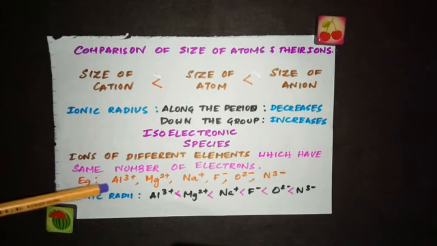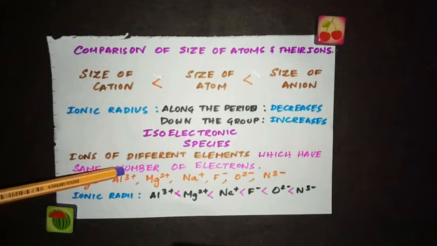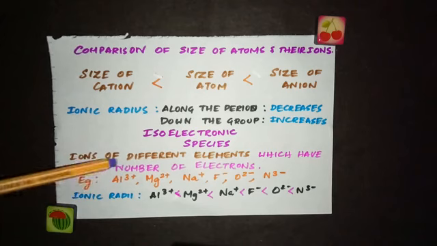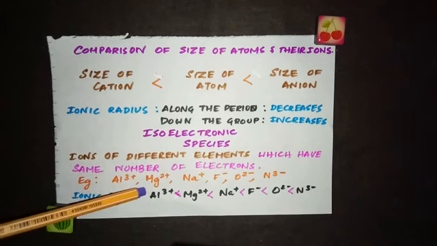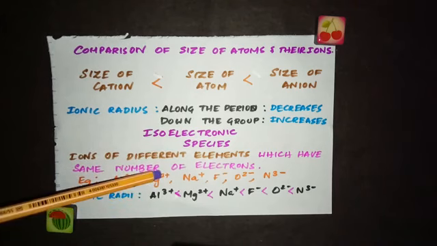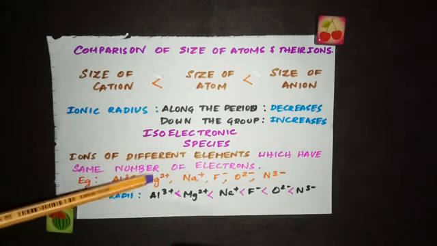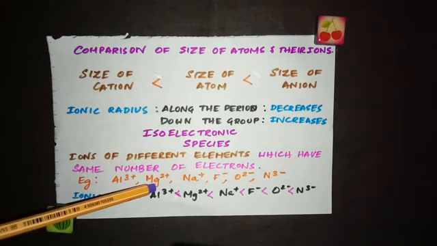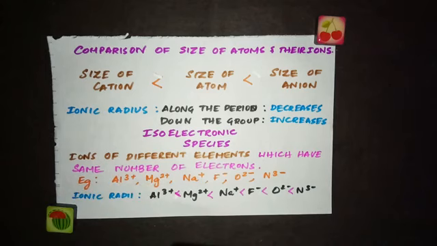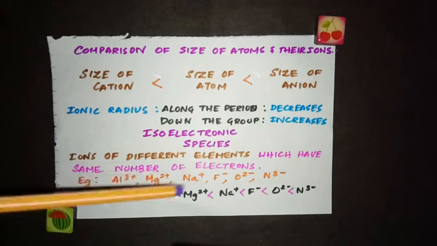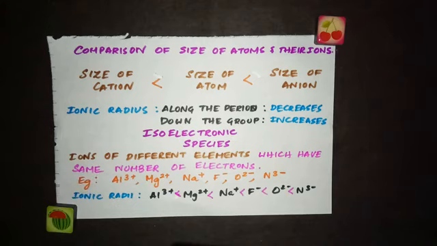For example, we have Al3+. The atomic number for aluminium is 13. When you write 3+, it means you have removed 3 electrons. So now the total number of electrons in Al3+ is 10. Mg2+: for Mg, the atomic number is 12. When you write 2+, you have removed 2 electrons, and now the number of electrons in Mg2+ is 10. So in all these given ions, the number of electrons equals 10. So we call these species isoelectronic species. See, they are ions of different elements, but they have the same number of electrons.